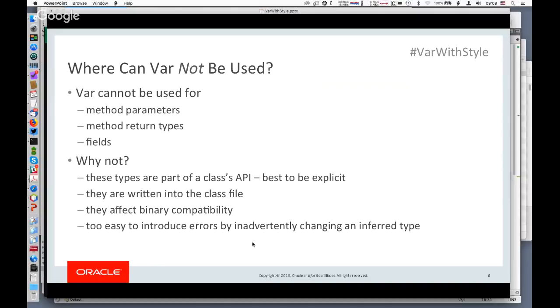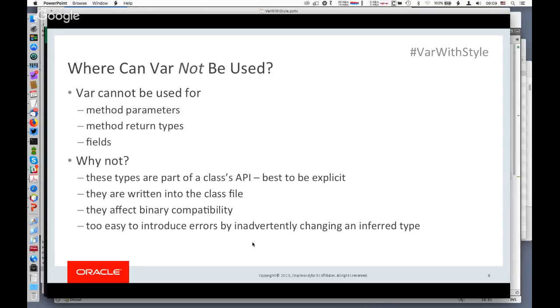It is possible in many circumstances for the compiler to perform type inference on, say, a method parameter or return type or field or something like that. But it was an explicit decision by the people who designed this on the languages team at Oracle not to support type inference in these places.